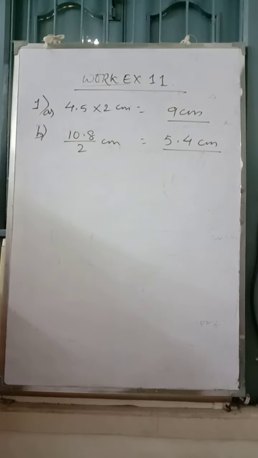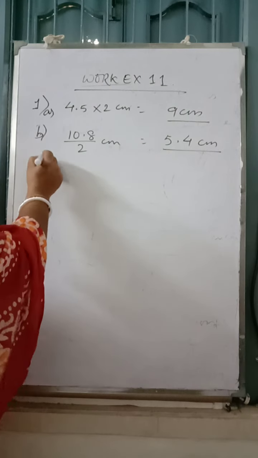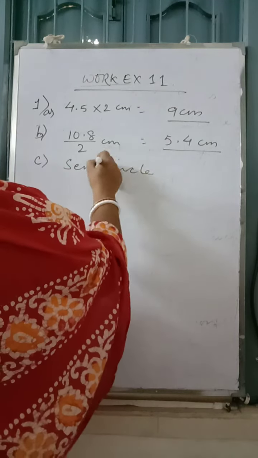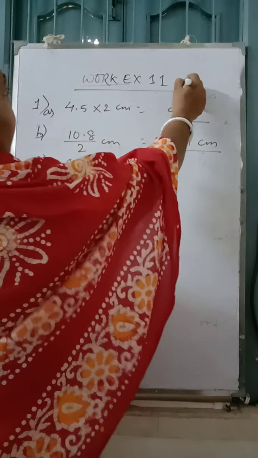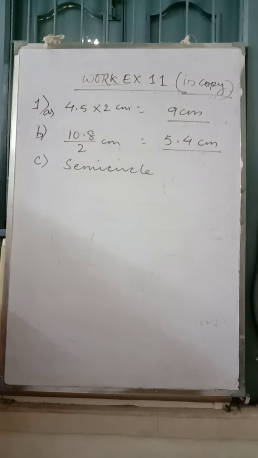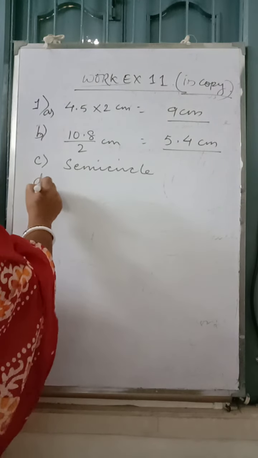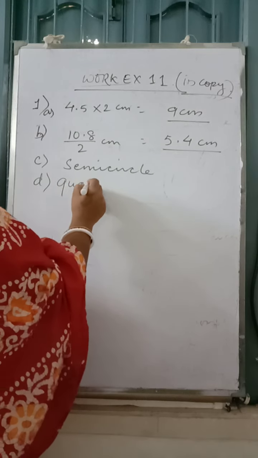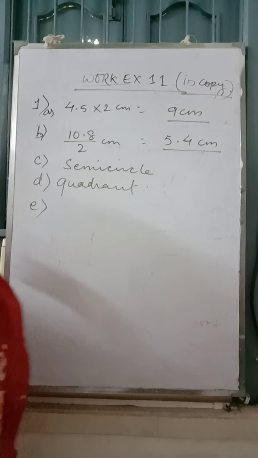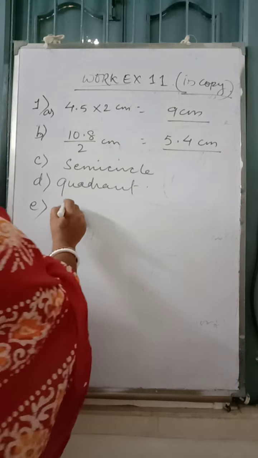Write in the copy: half of the circle is called semicircle. A quarter of a circle is called quadrant. The diameter is the longest chord.